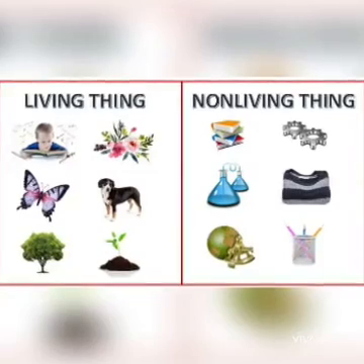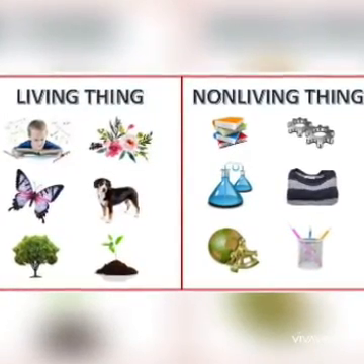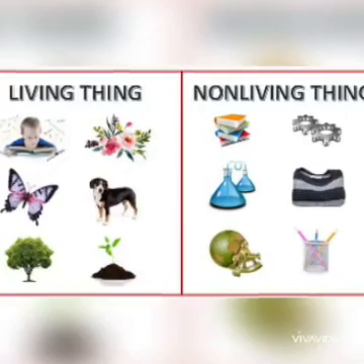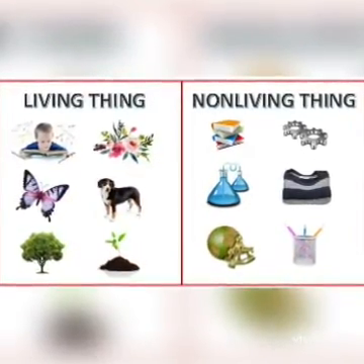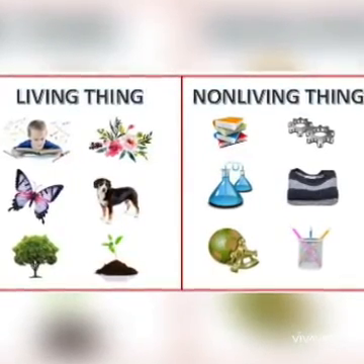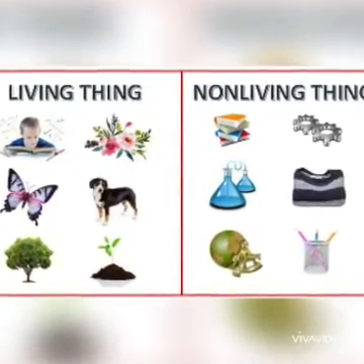So we will look at a table of living and non-living things. So it will be clear to you why we differentiate living and non-living things, because I will be giving examples of different things in the same table. So in the first table, in the living things column, we see a boy, plants, flowers, butterfly and a dog. All of them will breathe and also they will have food and also satisfy all the other conditions. In the non-living side we have book, shirt, etc.